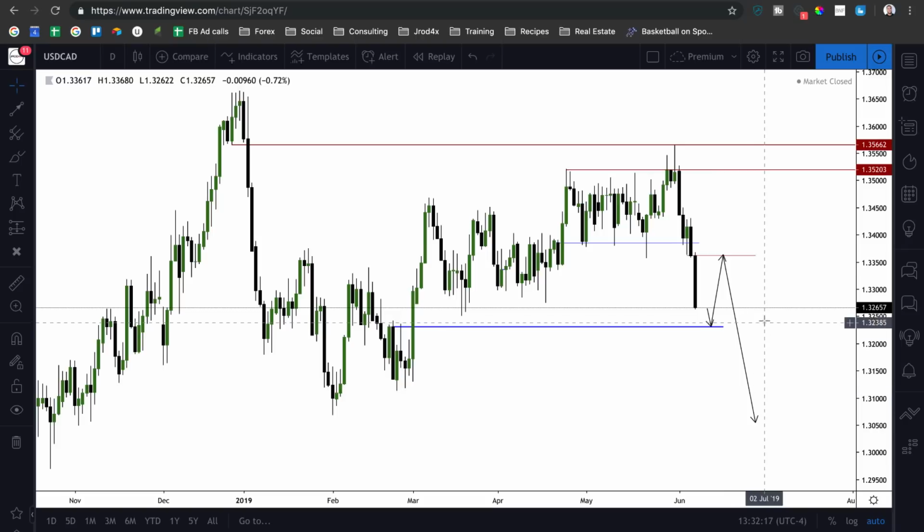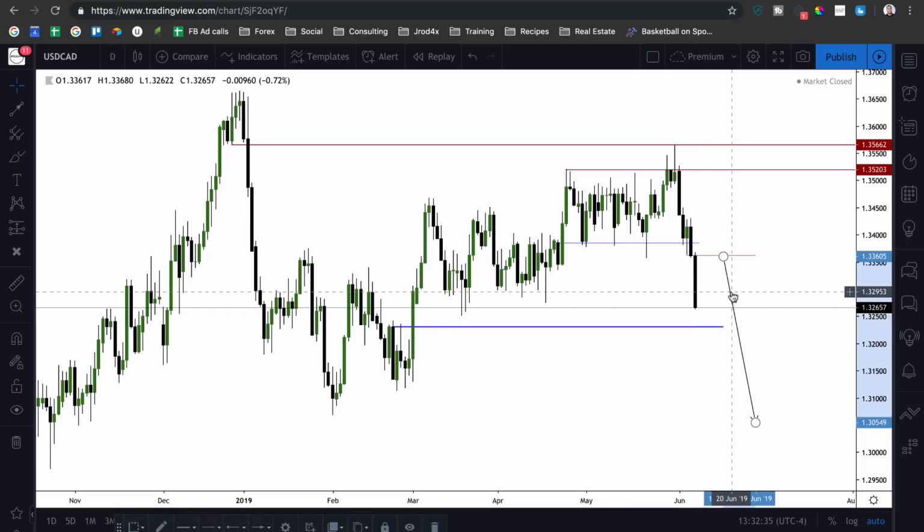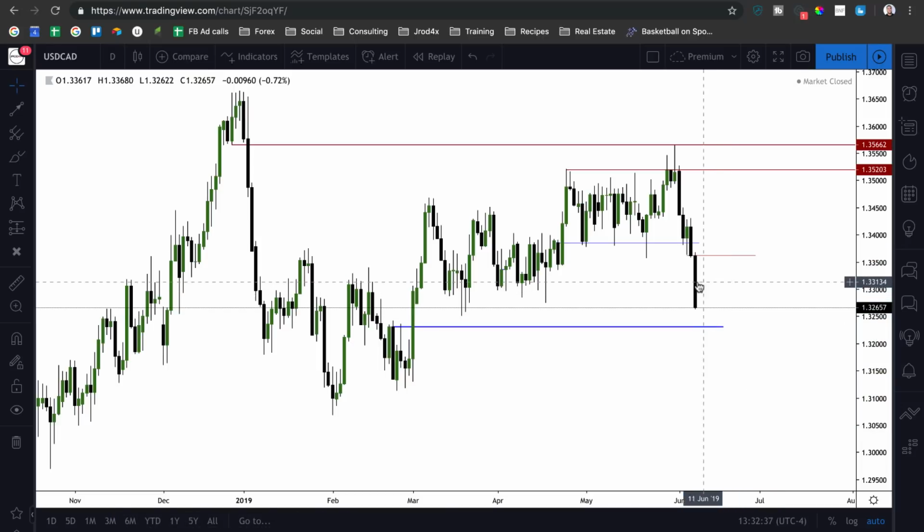So overall, we should see pretty nice expansion on the markets this week in terms of volatility. So watch dollar CAD. The two that I'll be focused on this week primarily is going to be dollar CAD and euro dollar. So focusing on going short dollar CAD and going long on euro dollar. And I think with the news events that we have for this week as well, that'll lend nicely to these pairs and these setups that we're talking about here today.